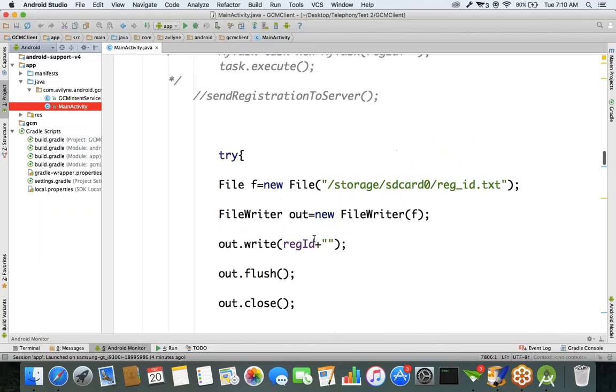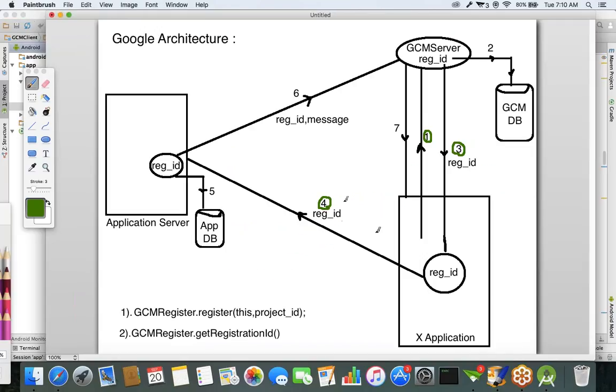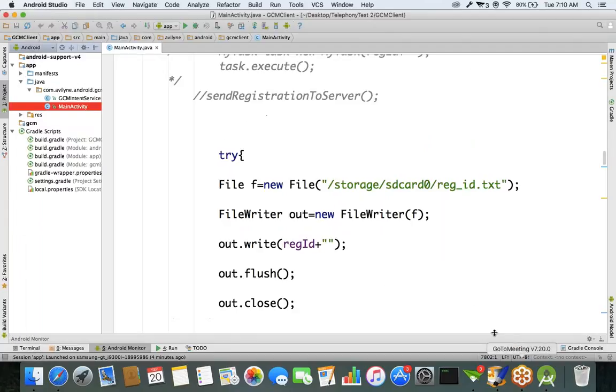Okay, so what I'm doing is temporarily this communication we don't have now. We don't have a server for sending this registration ID to the server. That's why I'm storing that registration ID in my phone.